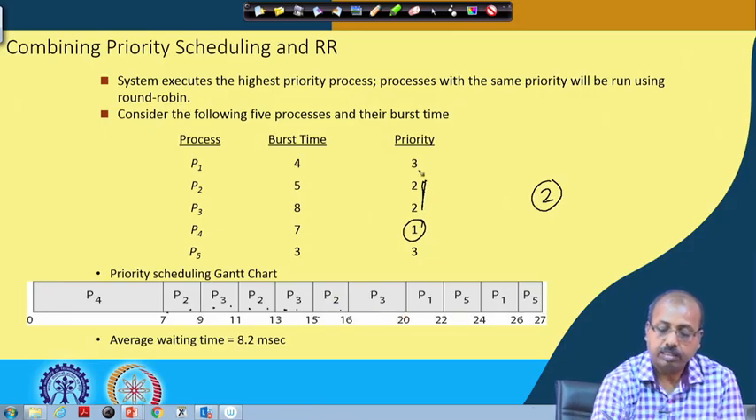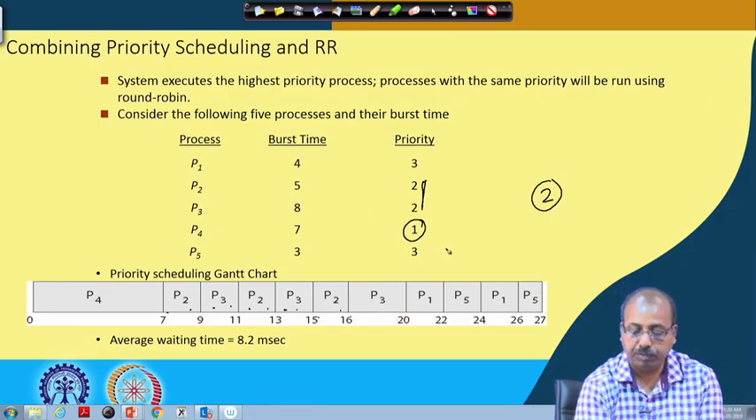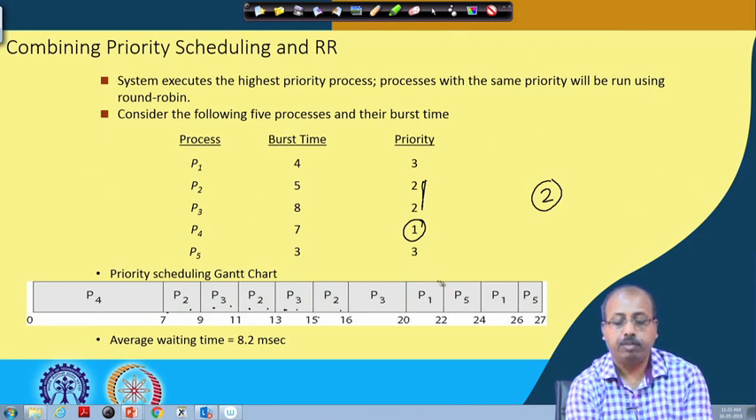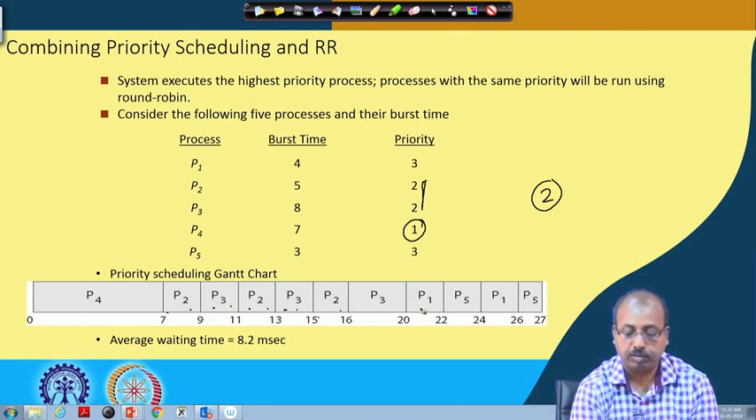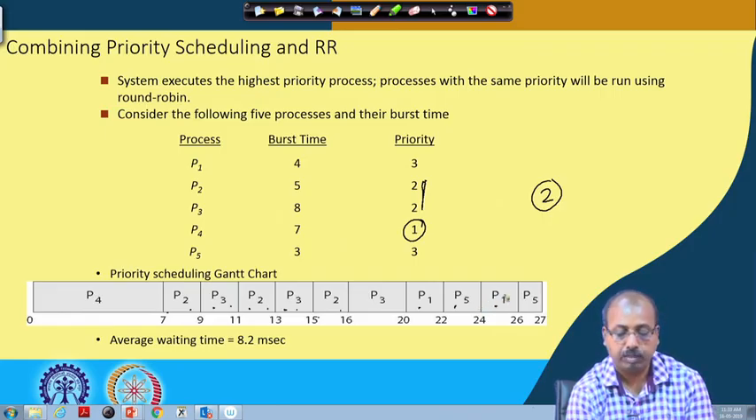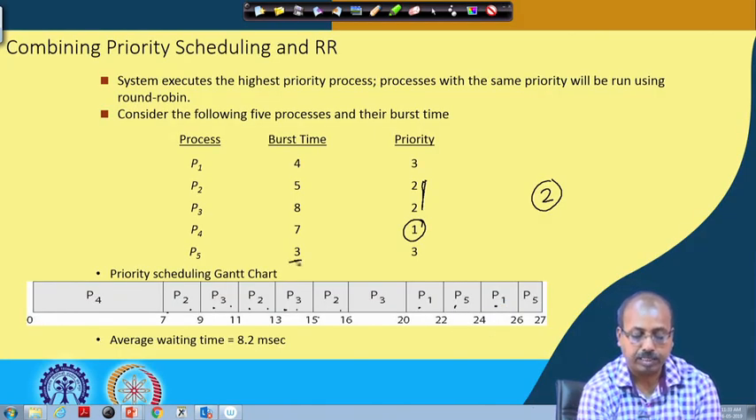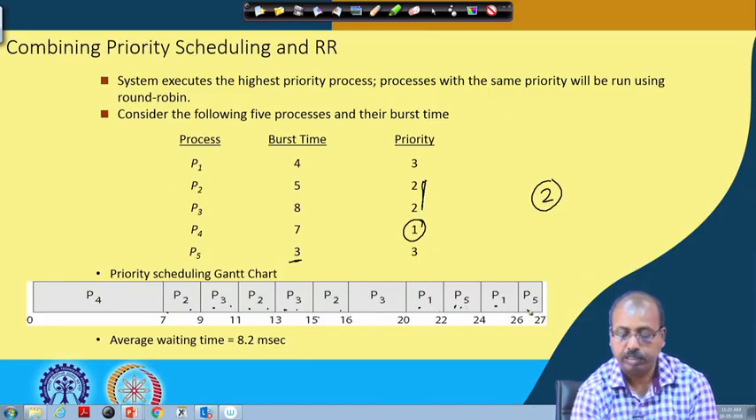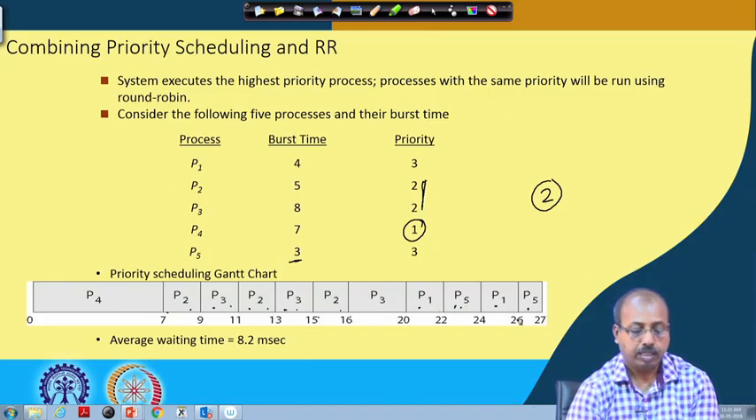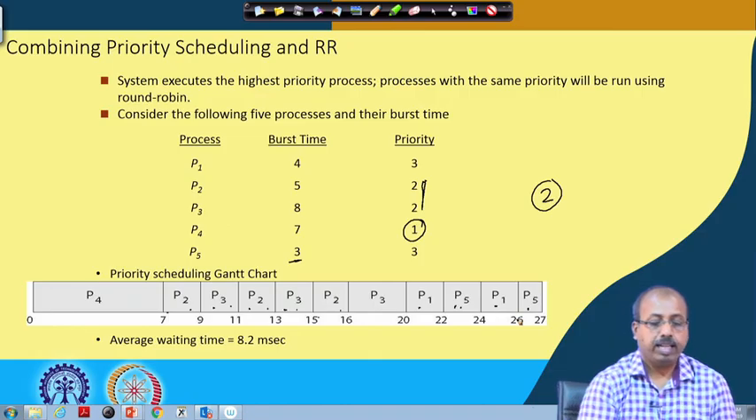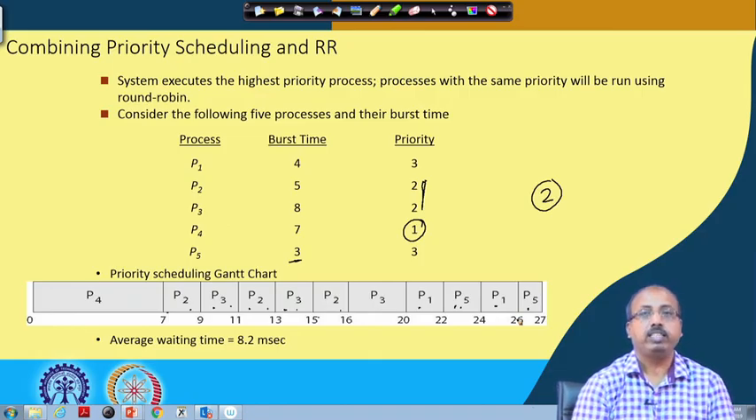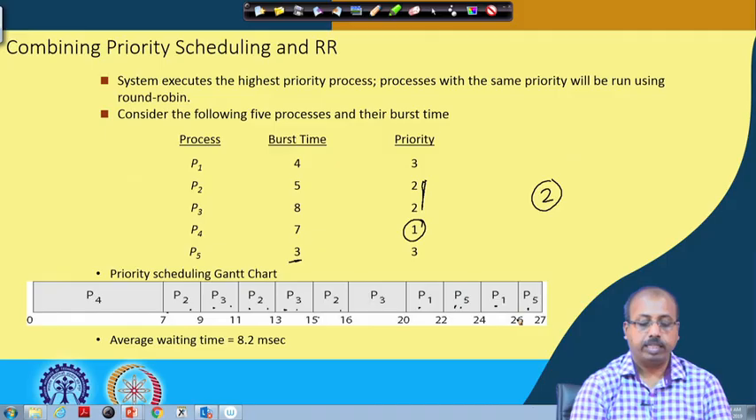After that there is a tie of priority between P1 and P5. Between P1 and P5 again we have round robin. So, P1 executes for 2 time units followed by P5 for 2 time units, then again P1 for 2 time units. So, P1 finishes with 4 time units of burst. P5's burst time was 3. It has executed for 2 time units, so it executes for 1 time unit more at this point. This way we can have this combination of priority scheduling and round robin.